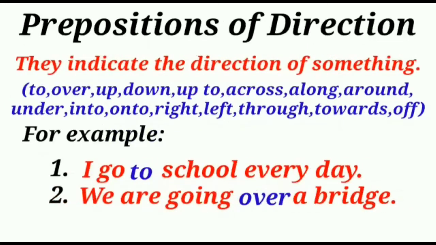Prepositions of direction. They indicate the direction of something. The prepositions to, over, up, down, up to, across, along, around, under, into, onto, right, left, through, towards, and off are prepositions of direction. Let's see the example. I go to school every day. We are going over a bridge. To and over indicate the direction of school and bridge.